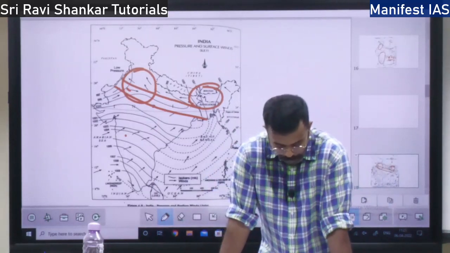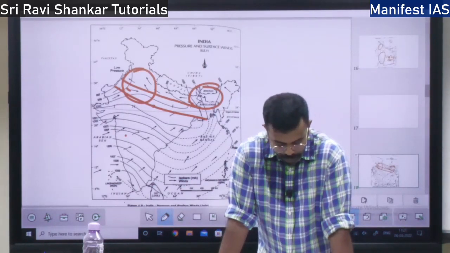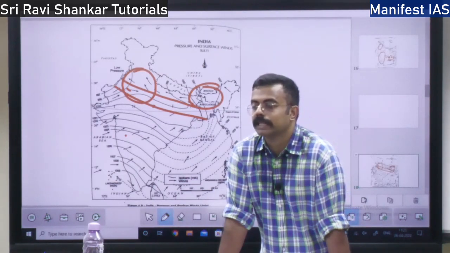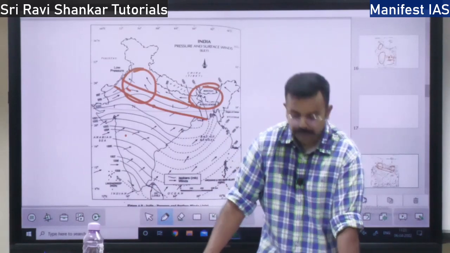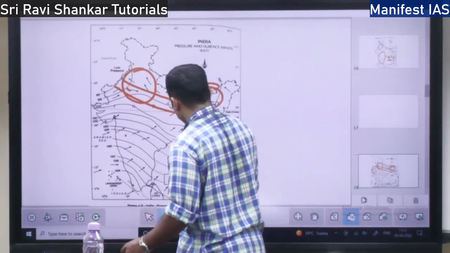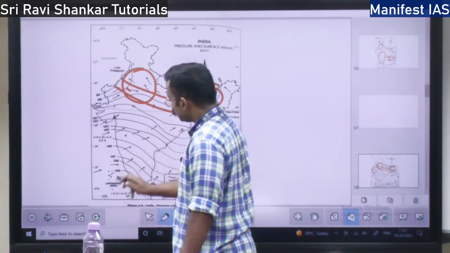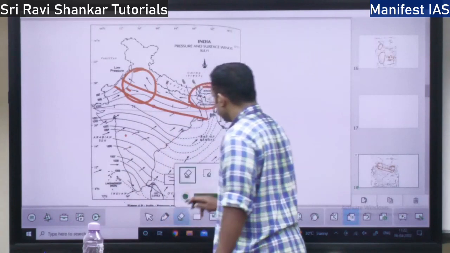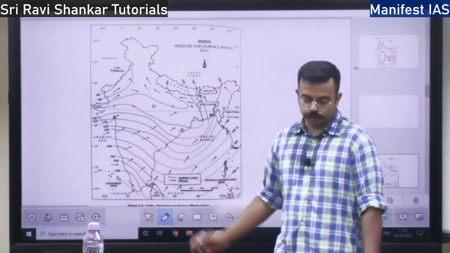Next you have the local wind. This Lu will blow over the Punjab to Bihar. From the Punjab region up to Bihar, this local wind Lu will blow. Next, this is about the hot weather season. Next, during the month of July, the southwest monsoon, the surface wind is blowing from the oceans towards the land. This is the wind pattern in the month of July, blowing from ocean to land.